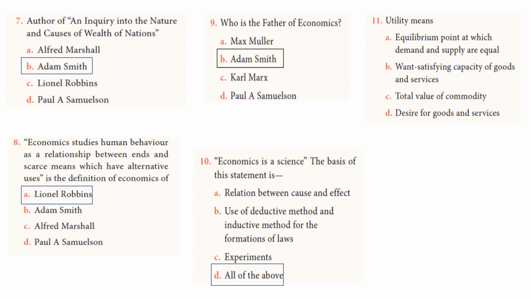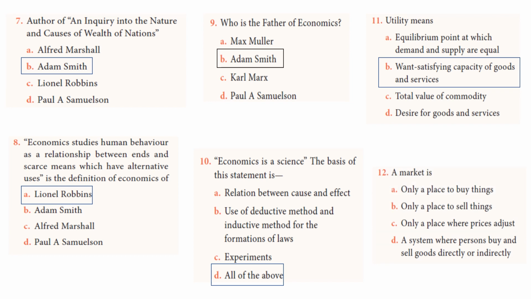The next one, utility means, what is meant by utility? Want-satisfying capacity of goods and services. And the 12th one, a market is a system where persons buy and sell goods directly or indirectly. So not only for buying, not only for selling, it is the action of both. Buy and sell goods directly or indirectly.